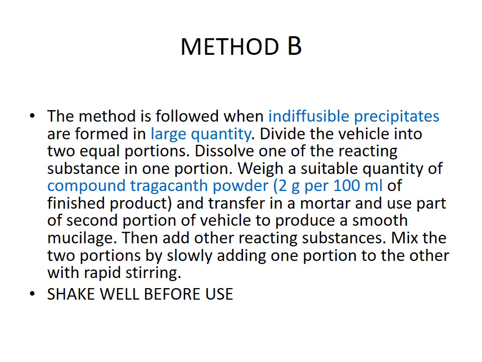After the preparation by method A as well as method B, a secondary label, that means shake well before use or shake the bottle before use, should be fixed on the container whenever method A or method B is used for dispensing the preparation. Okay, that's all about method A and method B. So by using method A and method B, we can overcome the chemical incompatibility.